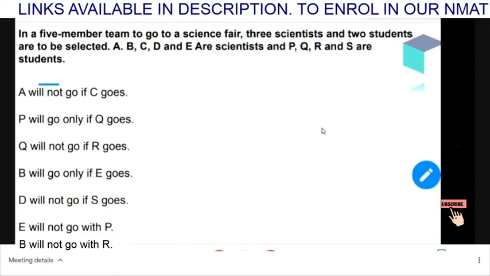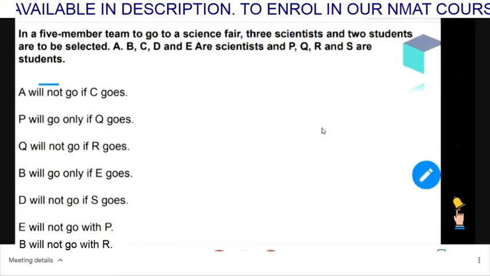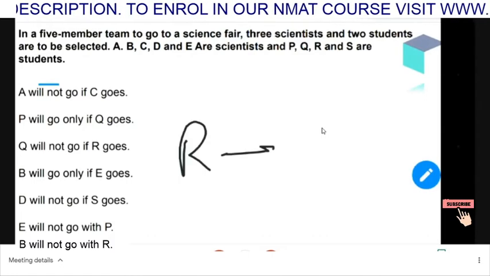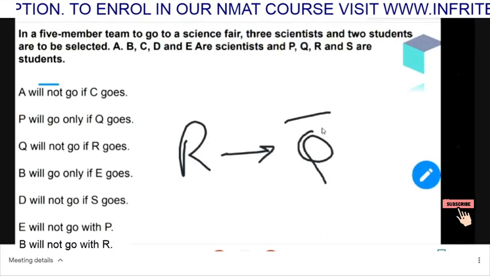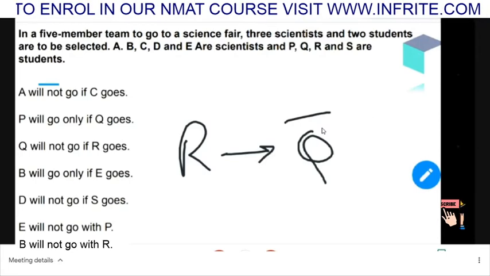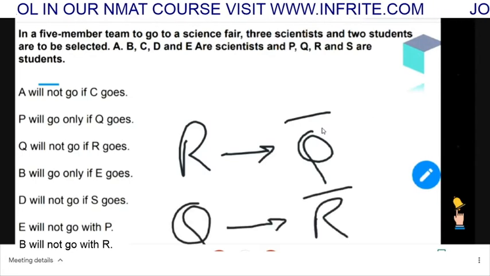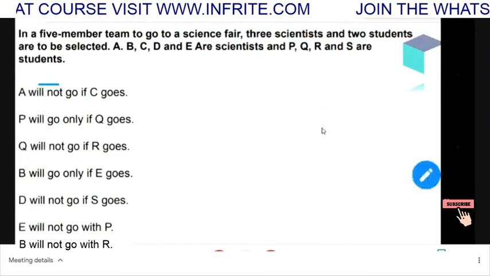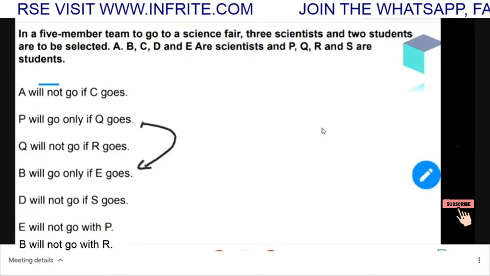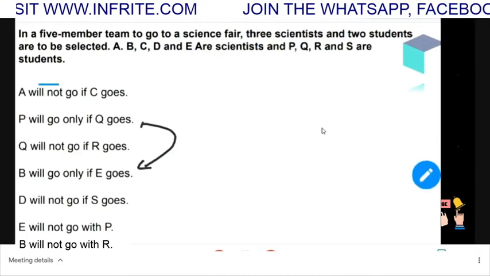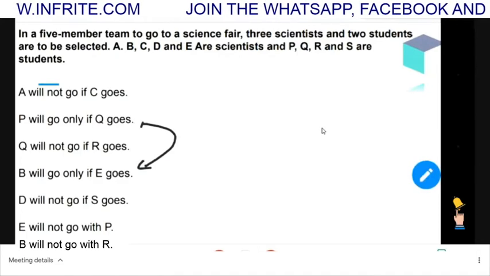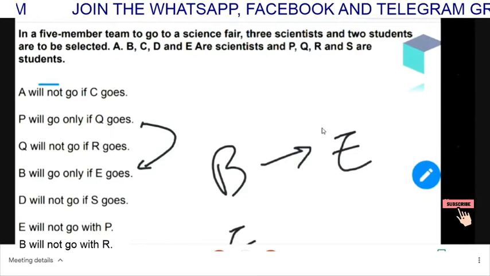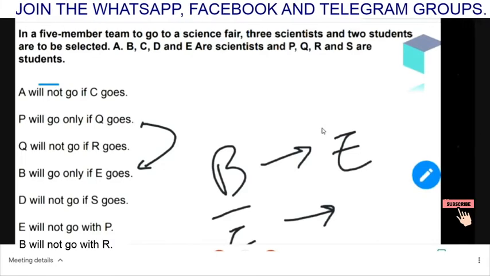The third condition is Q will not go if R goes. So if R goes, then Q will not go. The reverse would be Q implies R bar. So we are done with the three conditions. Now the next condition is B will go only if E goes. This is exactly the same as the second condition. B तभी जाएगा जब E गया होगा. तो जब B गया है तो E को जाना ही पड़ेगा. The reverse would be E bar implies B bar.